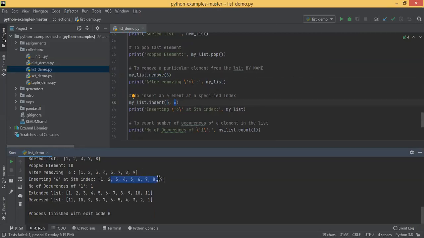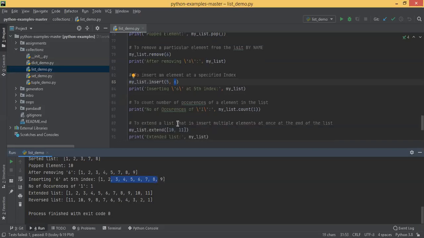Okay, so then count the number of occurrences of an element. You can call my list.count 1. So 1 is appearing once, so it's printing 1. If a particular element is existing multiple times, you don't have to loop through it, you can directly call count of the element, it will give you the count. Okay, that is there.